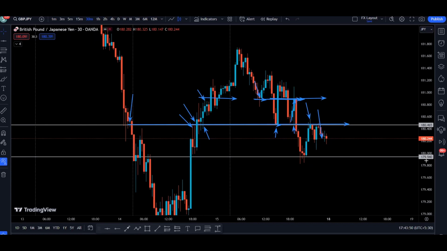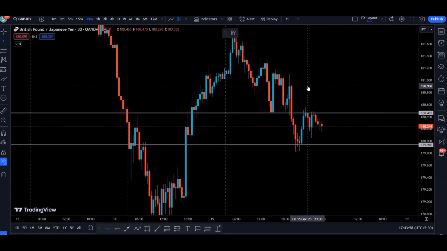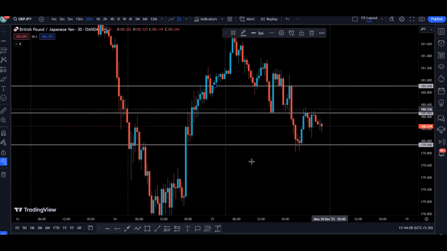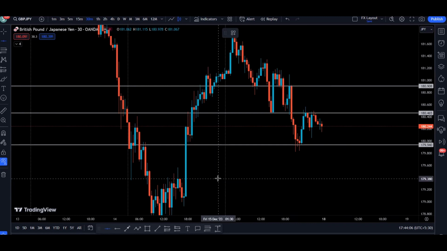Anyway, let's delete these drawings and try to see, okay, above this resistance, where is the next resistance? The next resistance is right here. This one is going to be the next resistance. What about the support? If we break this level to the downside, where is the price going to go next? The price is going to go next to this area.